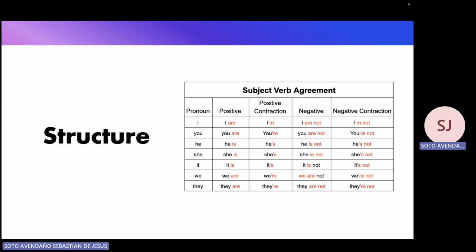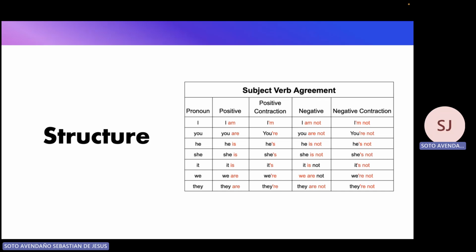So for I, it is pronounced I am in the positive one, but in the contraction it is going to be I'm. Then for you, it's going to be you're. For he, he's. For she, she's. For it, it's. For we, we're. And for they, they're. Okay, so I'm going to repeat them. You're, he's, she's, it's, we're, they're.